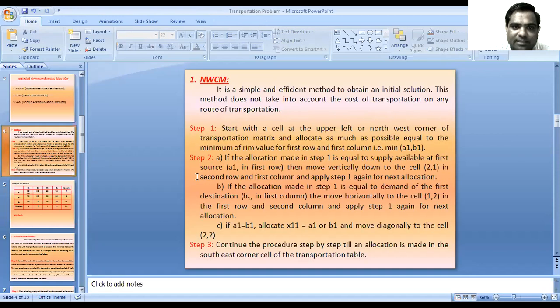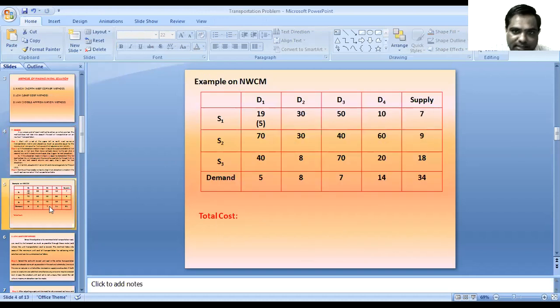Then second step: if the allocation made in step 1 is equal to the supply available in the first source, then move vertically. But still the supply from S1 is 7 units and we allocated only 5 units. The demand for D1 is fulfilled, but 2 units of the supply are remaining.